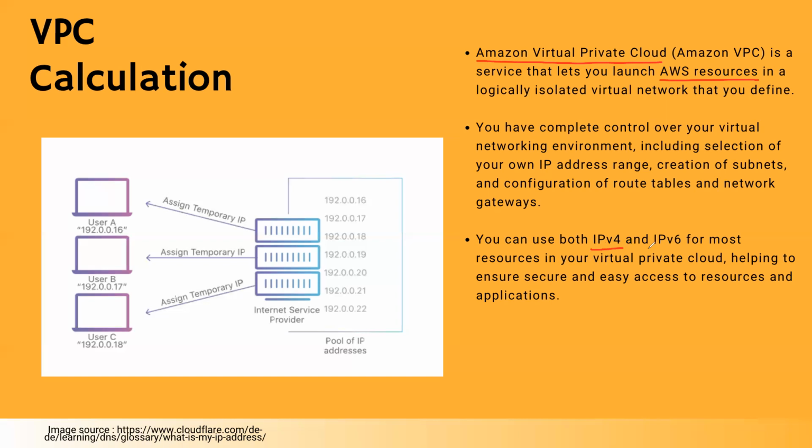In simple words, it is basically isolation of your environment. Now, VPC provides both IPv4 and IPv6. So what are IPs? You can see in the diagram over here that we have an internet provider, and he assigns IP addresses to each electronic device. Our laptop, our mobile phone, all of them have IP addresses. Similarly, in AWS, resources like EC2 instances need IP addresses so that they can communicate with the internet provider. We have already understood what VPC is, how it is generated, and its purpose, but we're going to speak a bit more about how VPC calculations are done.